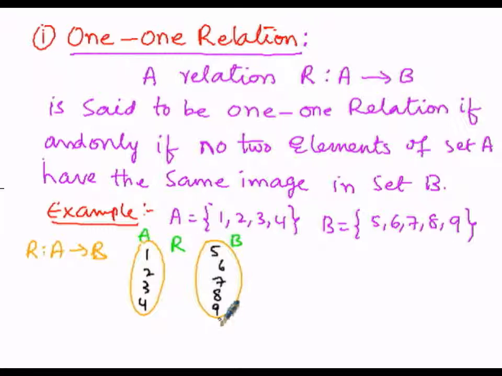As per the figure, the relationship is 1 to 6, 2 to 7, 3 to 8 and 4 to 9.